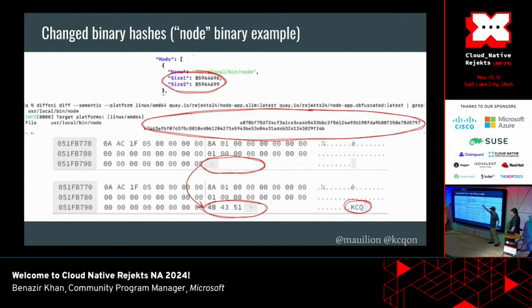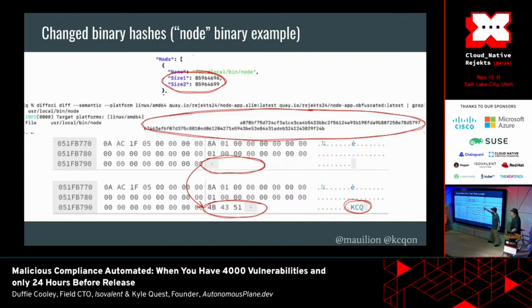This is an example where we're changing the binaries. As you can see, the sizes are different, the hashes are different, and the content is also different. At the very end of the node executable, there's a little bit of data with my initials in there. I signed them. There's more going on with Node.js and other runtimes. For example, we're also obfuscating the version signatures, so the vulnerability scanners can't detect the Node.js version and find the vulnerabilities associated with it.